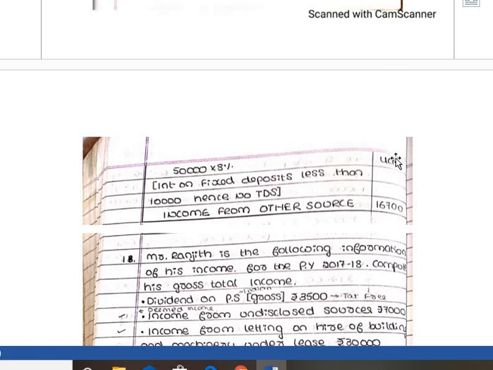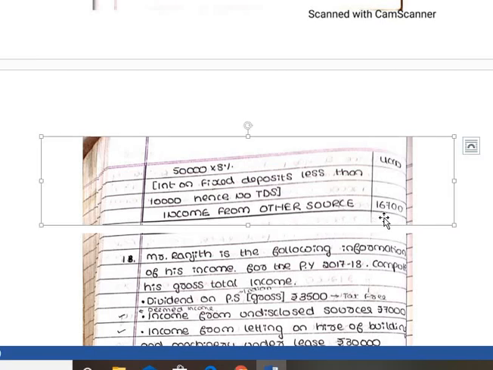But here interest on fixed deposit is less than 10,000, hence no TDS. So therefore gross total income 16,700. There are no expenses given. So income from other sources is 16,700.